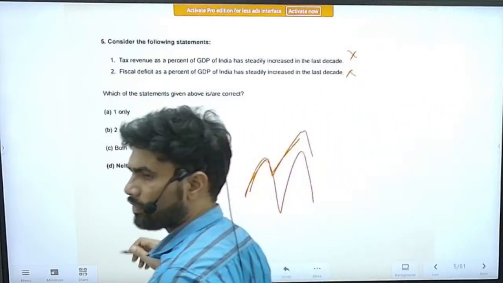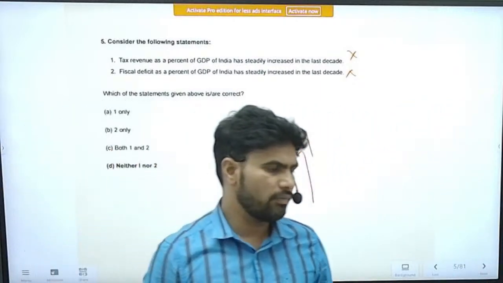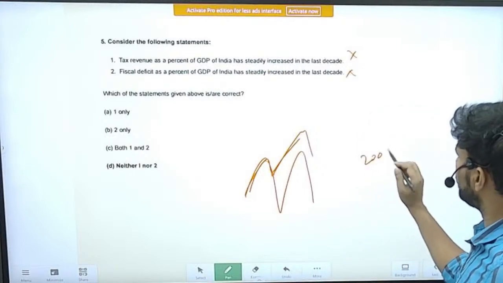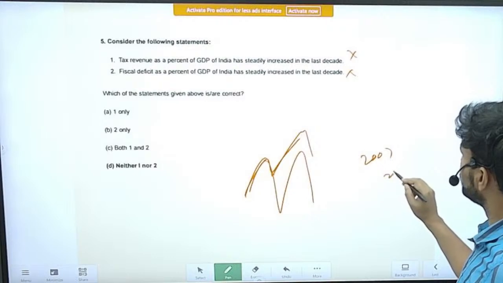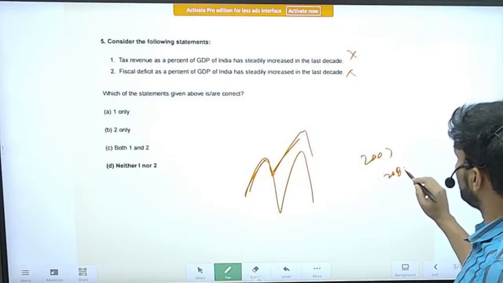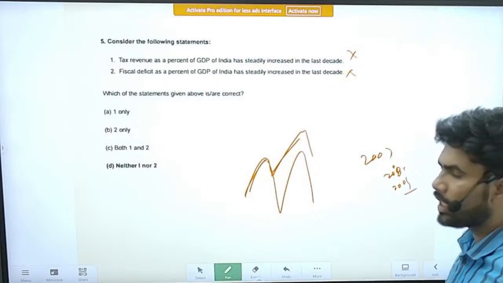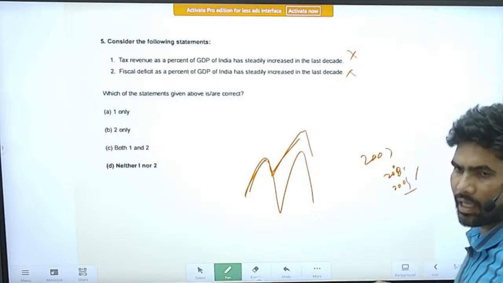There are fluctuations. Some years it went up, some years it went down. So if you see, there was a recession in 2007. So 2008 and 2009, these were the recession-impacted years in India. So at that time, the fiscal deficit has gone down.